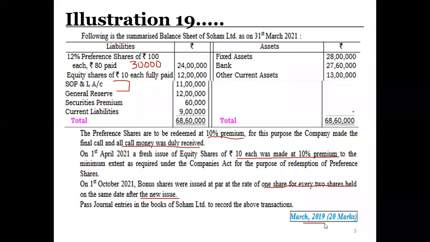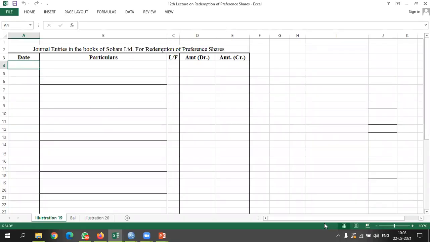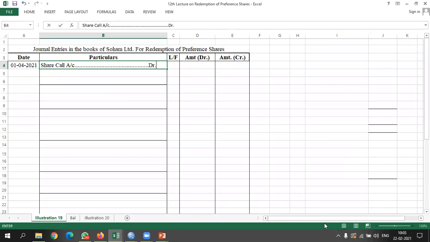Let's go to the worksheet so that we can do it. First of all, let's pass the entry of asking for the call and then receiving the call. On 1st April 2021, my first entry will be share call account debited to 12% preference share capital account.